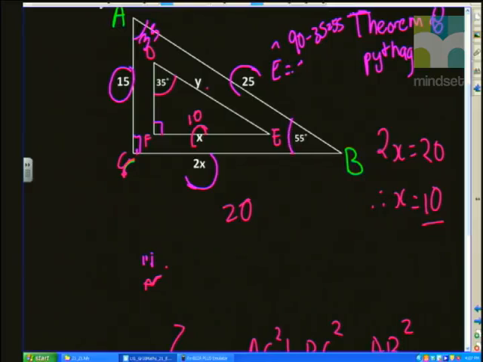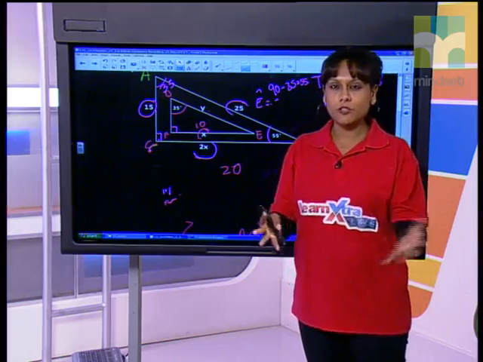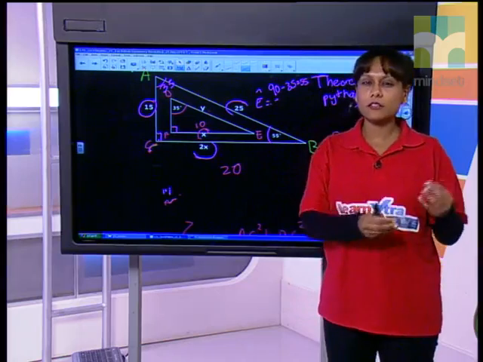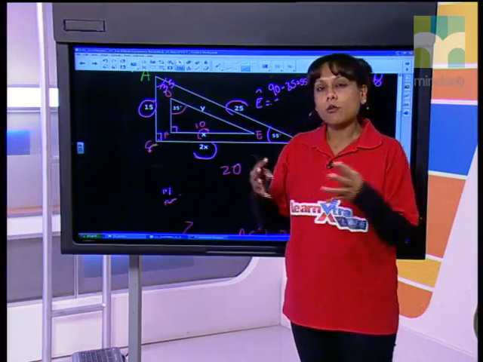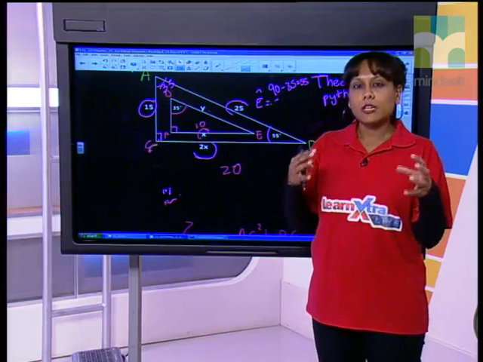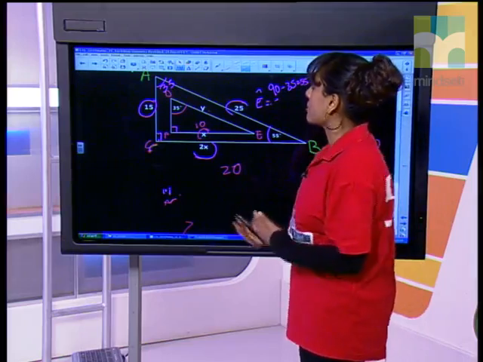And remember, what do we call triangles that are equiangular? Equiangular triangles, we call them similar triangles. Hopefully you all know that. Another way we can say that is that these two triangles are similar. Now, when two triangles are similar, you get proportions. You get the fact that the sides are in the same ratio.